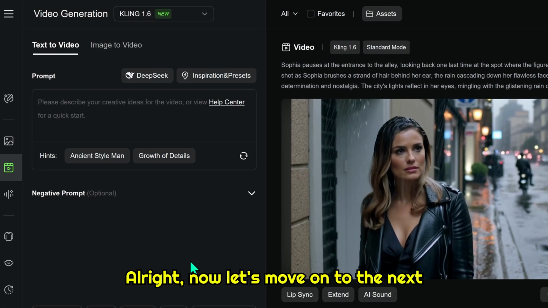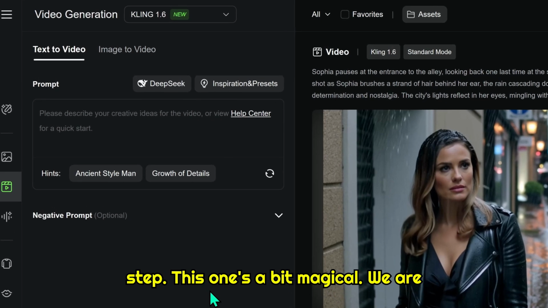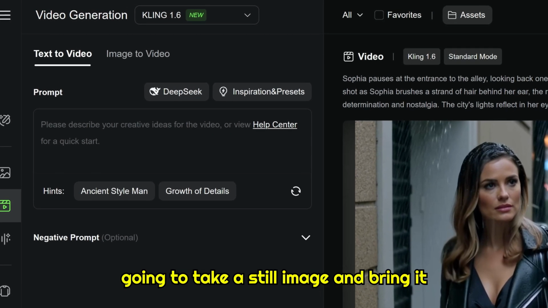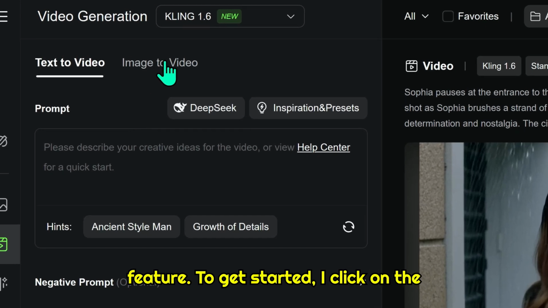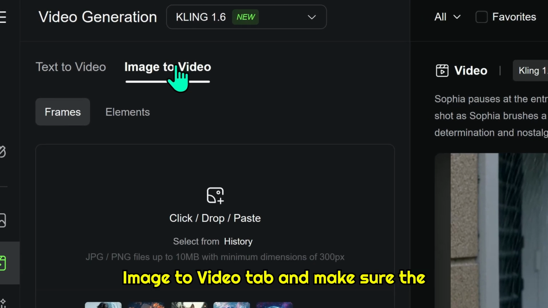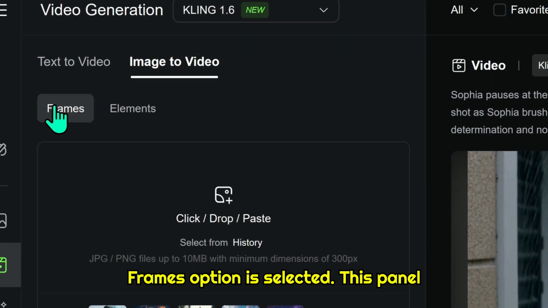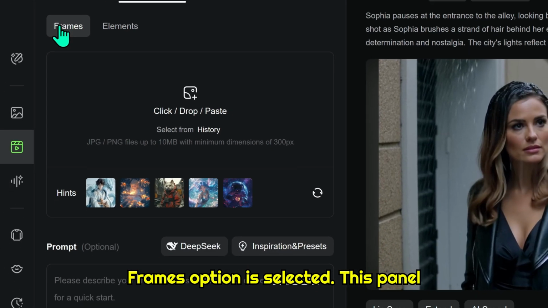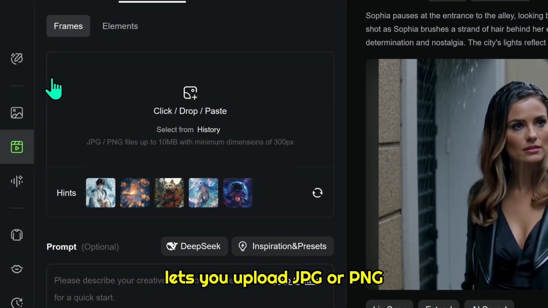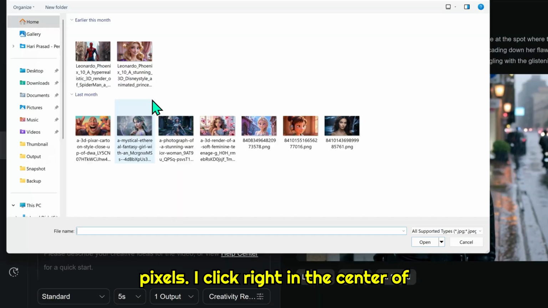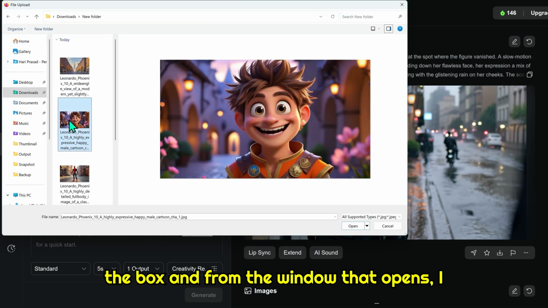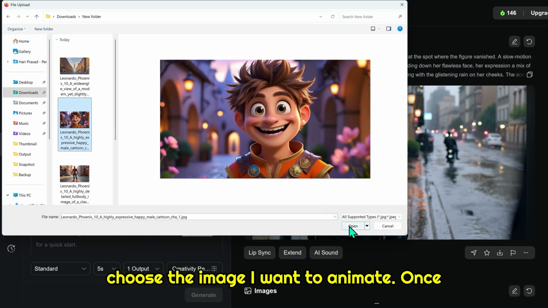Alright, now let's move on to the next step. This one's a bit magical. We are going to take a still image and bring it to life with Kling's Image to Video feature. To get started, I click on the Image to Video tab and make sure the Frames option is selected. This panel lets you upload JPG or PNG images up to 10 megabytes in size and with a minimum resolution of 300 pixels. I click right in the center of the box, and from the window that opens, I choose the image I want to animate.